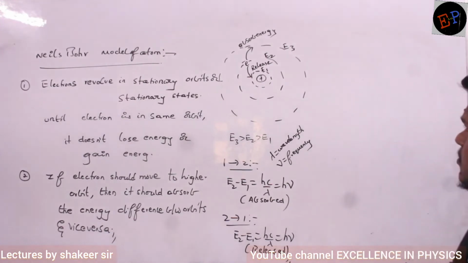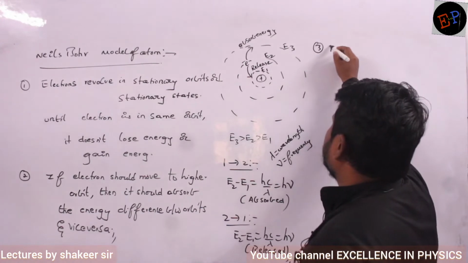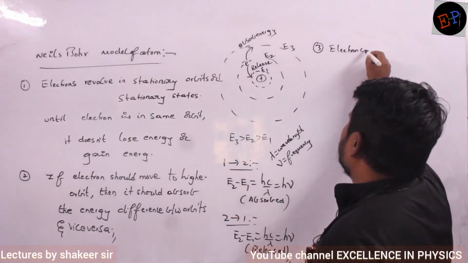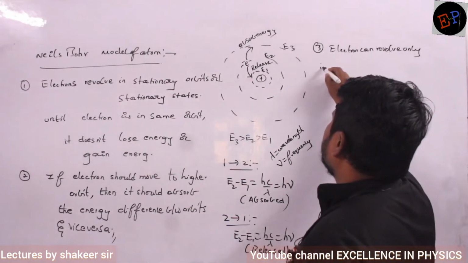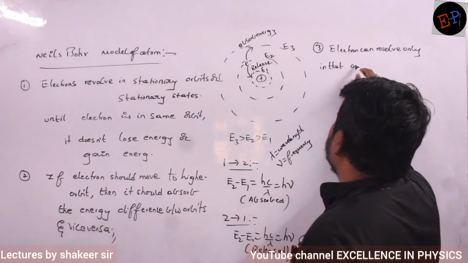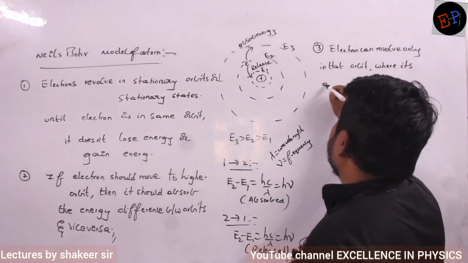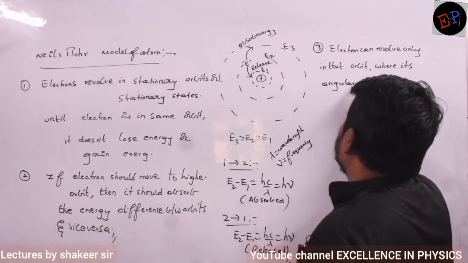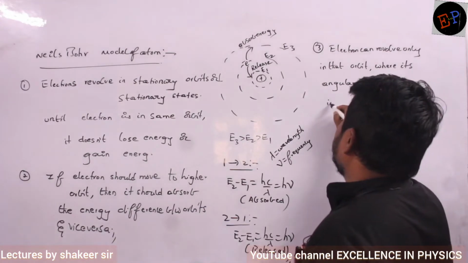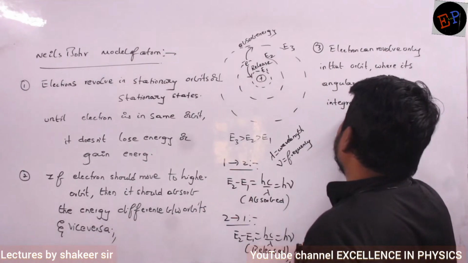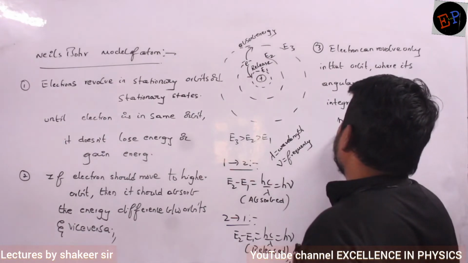So this is the second postulate of Niels Bohr model. Third postulate is that electron can revolve only in that orbit where its angular momentum is an integral multiple of nh by 2 pi.